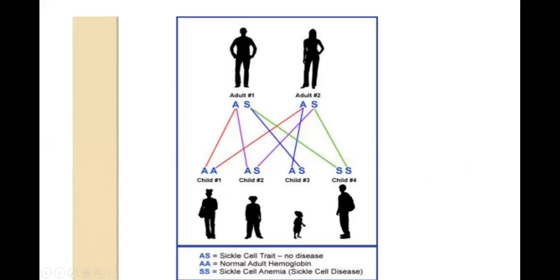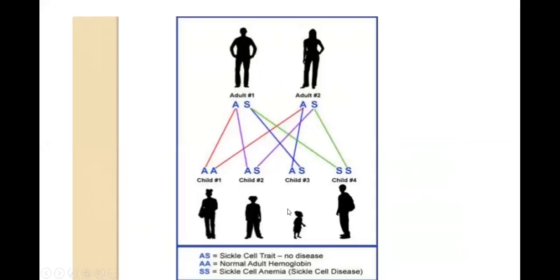In the case of adult hemoglobin, consider both parents, where each has A and S. This is the sickle cell trait. One is the adult hemoglobin, the other is the S hemoglobin, A and S in both. So they are only going to have the trait. Of the four offspring they are going to produce, one AA is normal because both are adult hemoglobin. The other AS is sickle cell trait.